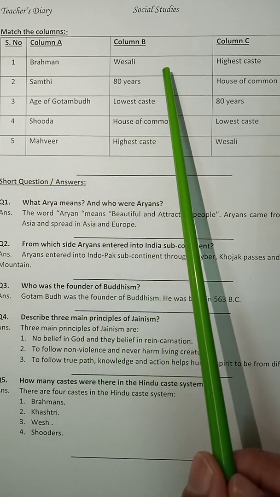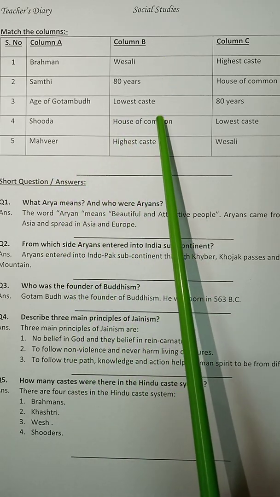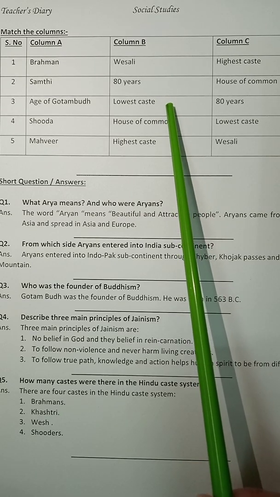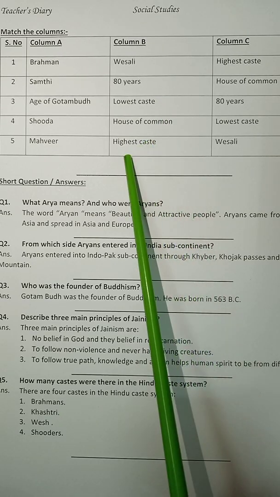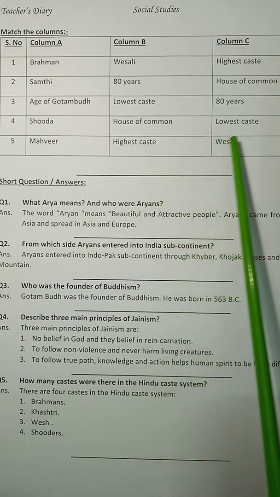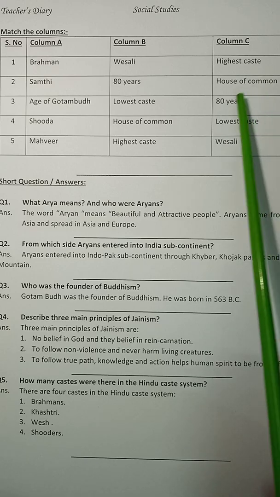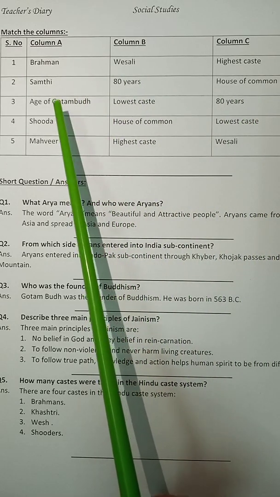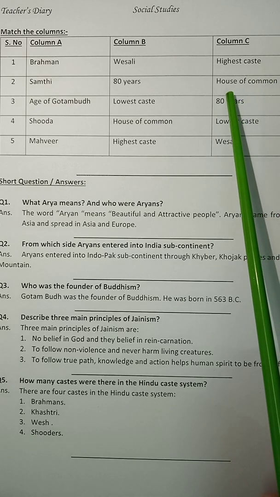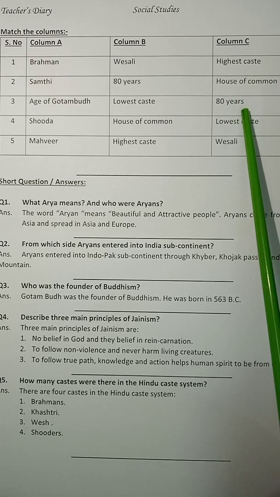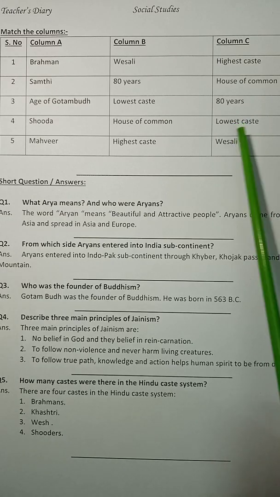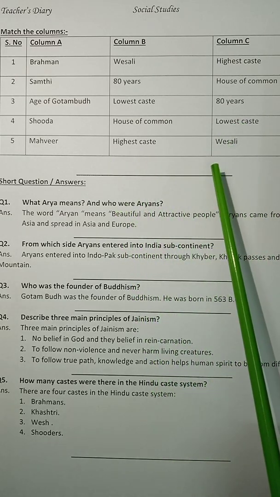We have options in column B: Vaishali, 80 years, lowest caste, House of Commons, and the last one is highest caste. Now we have the correct answers for column A. The correct answers are highest caste, House of Commons, 80 years, lowest caste, and Vaishali. Draw a finishing line at the end.